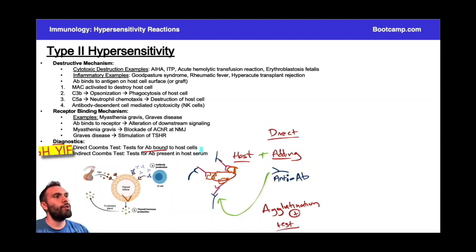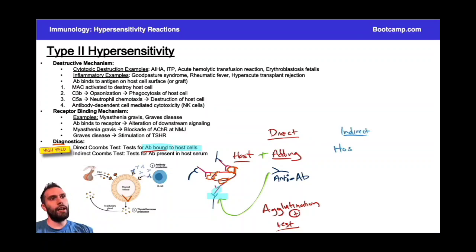It means that the host cells have antibodies bound to them, and the anti-antibodies that we added bound to those antibodies. And where do they bind? To the Fc portion of the antibodies bound to the host cells, via the anti-antibody's Fab portion. Okay, so I know it's a little confusing, but again, the important thing is in the details. That's what you have to pay attention to.